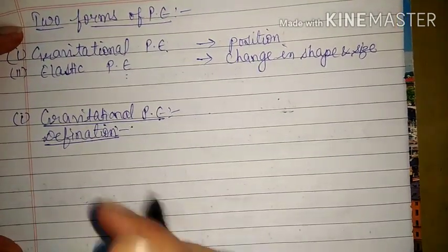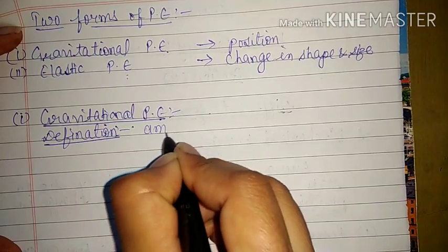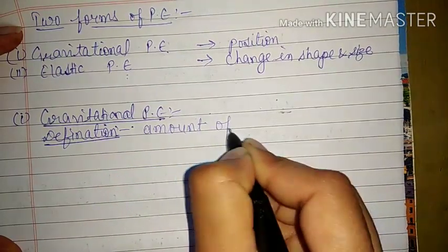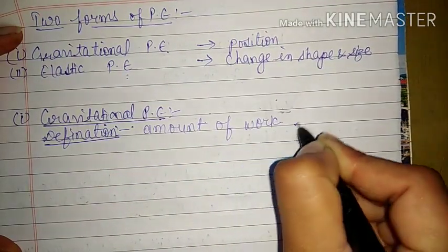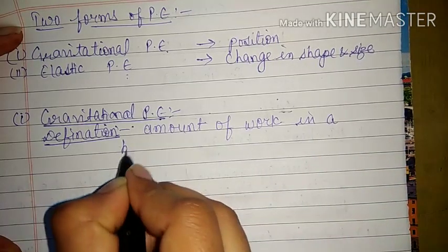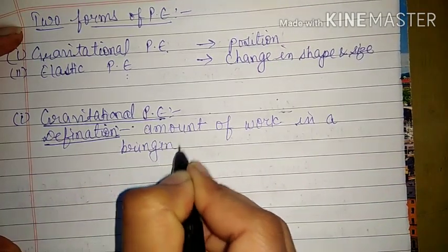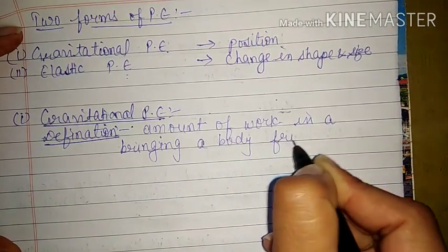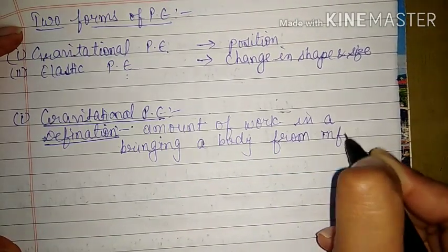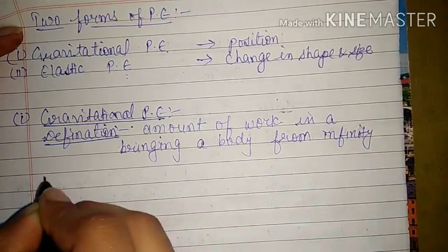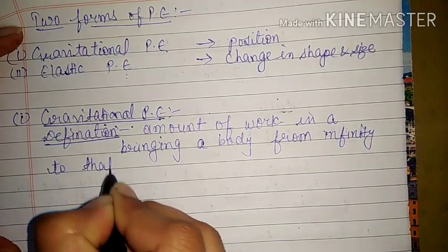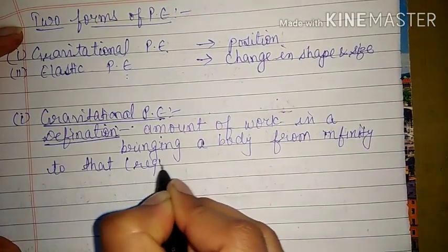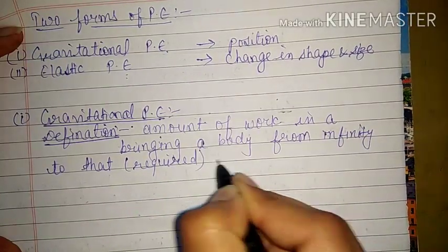In class 9th, we have studied potential as well as potential difference. Similarly, here also we have one definition. Potential energy is the amount of work done in bringing a body from infinity to that point. To that point means any required point where you want to bring the body.